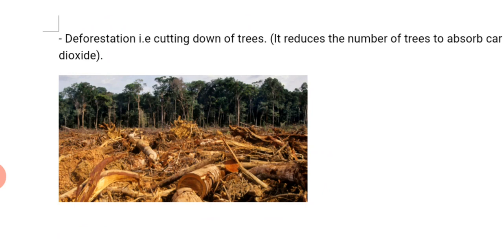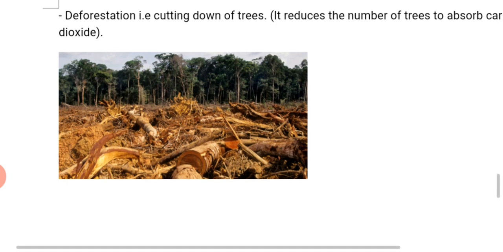These trees, the plants in general, make use of this carbon dioxide to sustain themselves, and they breathe out oxygen, which we human beings and animals use to sustain ourselves. By cutting down these trees, it reduces the number of trees to absorb that carbon dioxide.